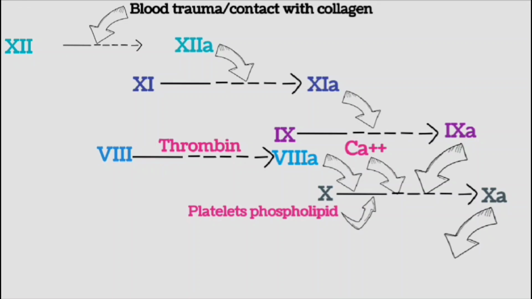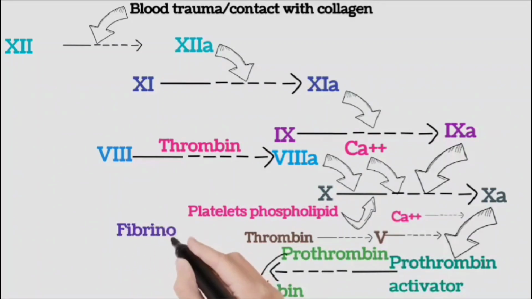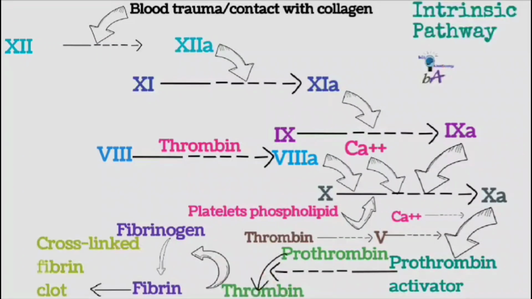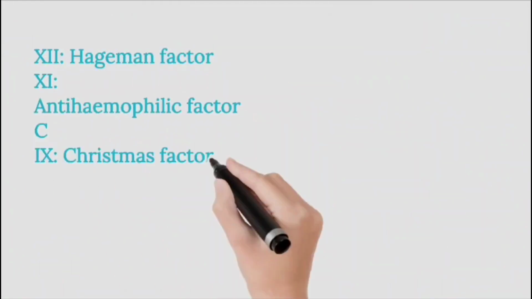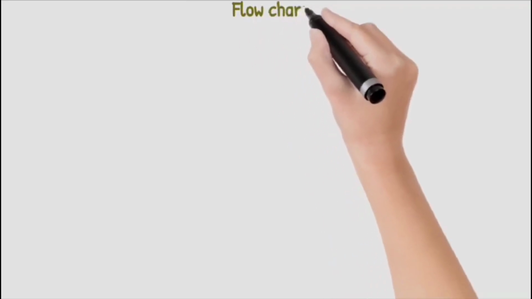Factor X activates prothrombin activator, which forms thrombin. Thrombin activates fibrinogen to fibrin, which cross-links to form the clot. These are the names of factors used in the intrinsic pathway. There are some reactions you must have identified in the pathway. So let's discuss the crosstalk between the two pathways.